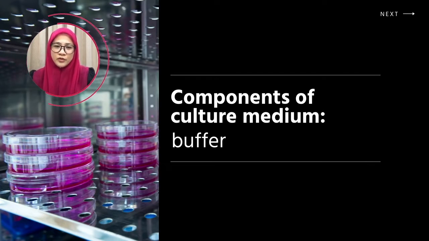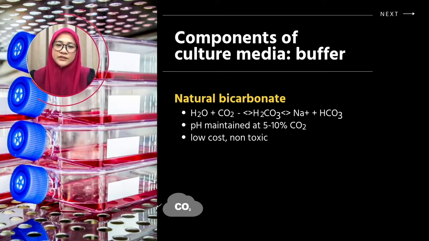Buffer is another important component in culture medium to maintain the pH level and provide a buffering system for the cells in culture. A carbon dioxide incubator is used to culture cells to provide it with the optimum temperature, moisture, and to maintain an optimum pH. In order to culture cells under optimum conditions, the culture media should remain at neutral pH around 7. When the media contains carbonate buffer, the carbon dioxide gas from the cylinder is let into the incubator in such a way that the pH will remain constant. Since the reaction exists in equilibrium, you can control the pH accordingly. This method is low cost and non-toxic for the cells.